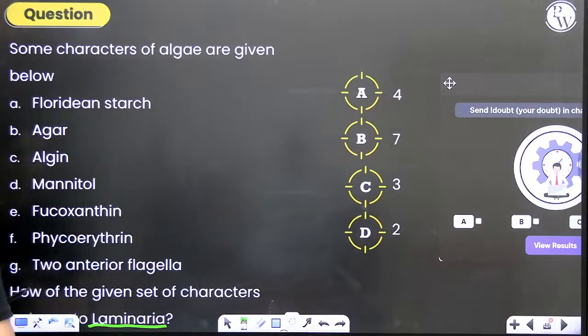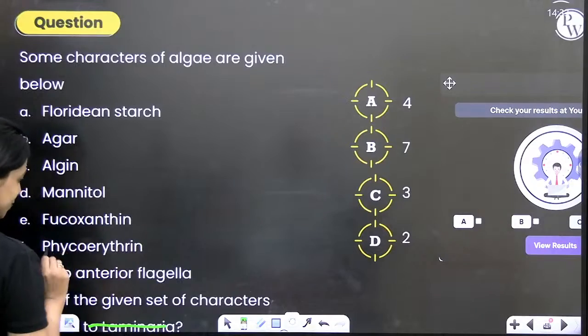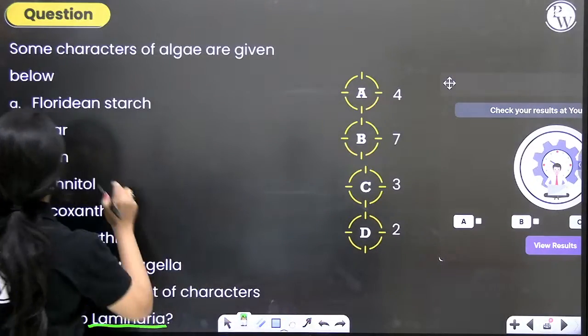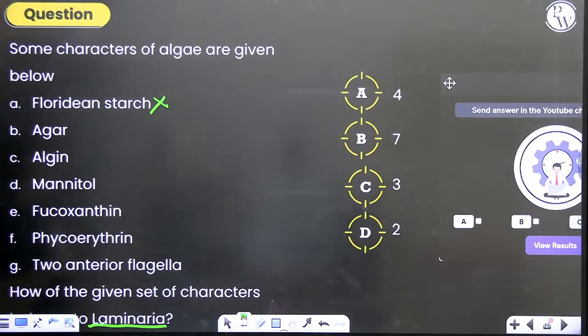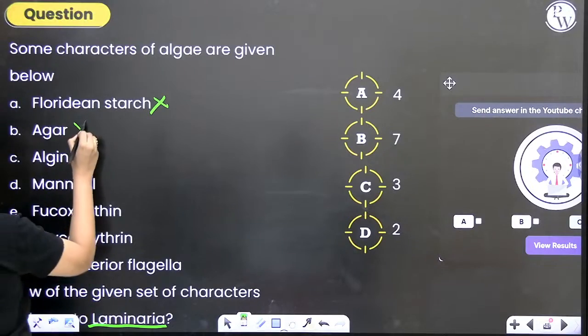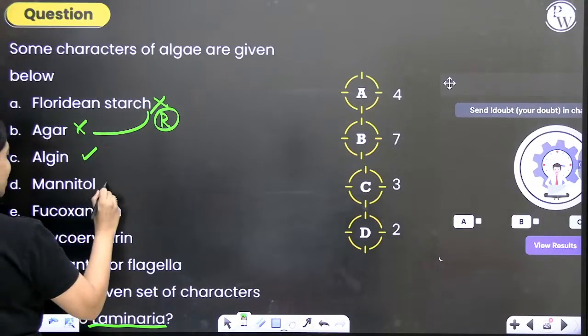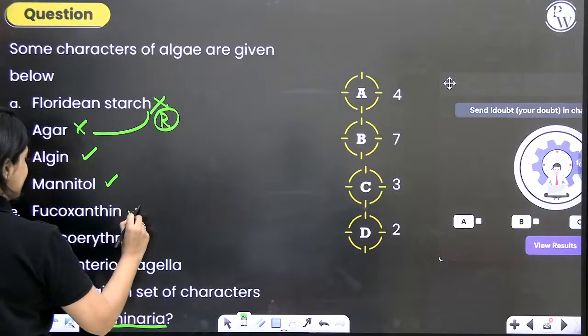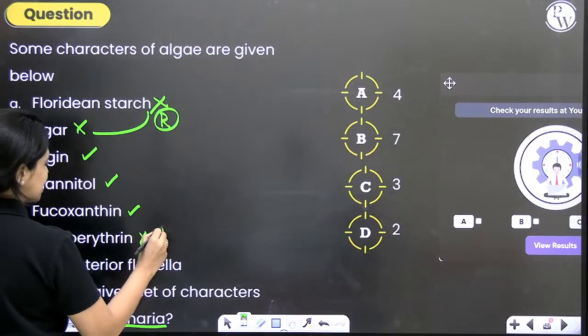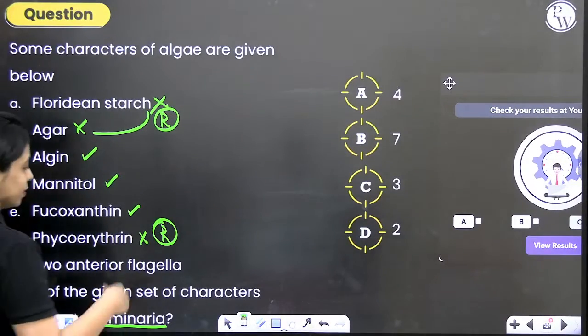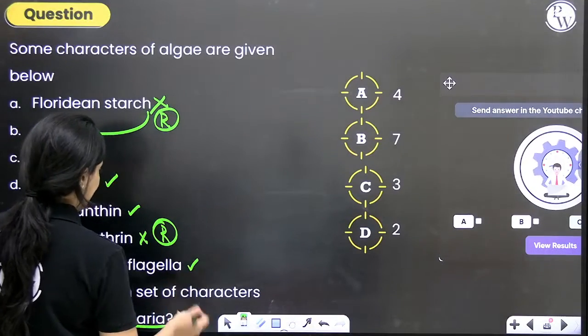In brown algae, do you have Floridian starch? No. Oops, what have I done? Do you get agar from brown algae? No, that's from red algae. Both of these are from red algae. Algin, yes. Mannitol, yes. Fucoxanthin, yes. Phycoerythrin, no, it's found in red algae. 2 anterior flagella, yes.